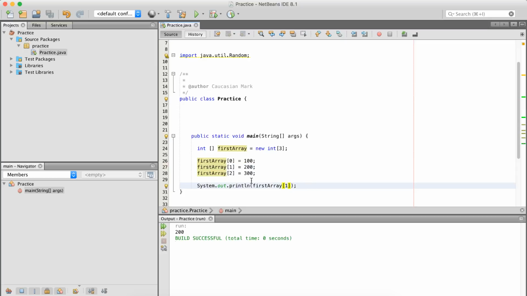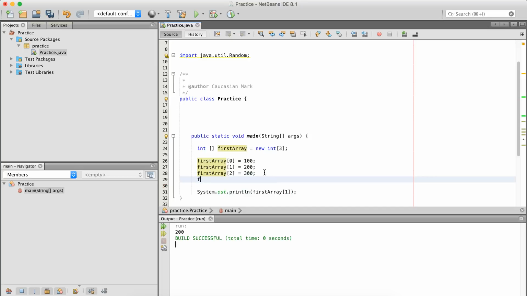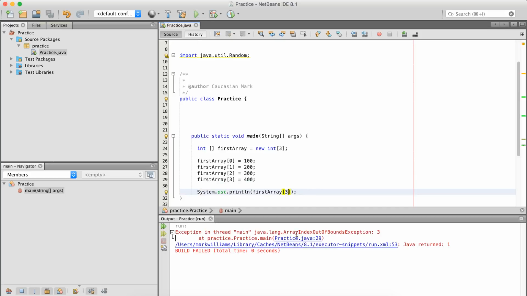I love computer science. Now, let's say we went ahead and did something like first array 3, right? So let's go in here and make it 400. Say we wanted to go in here and do 3. We get an out of bounds exception. Well, that's odd. I thought I wanted, it went up to the number 3. Or maybe you don't think just 3 values, but up to the number 3 as well. That could be another line of thinking. And you're like, mother effer. Let's just go in here and print off 1 again. Now, the whole thing doesn't work.